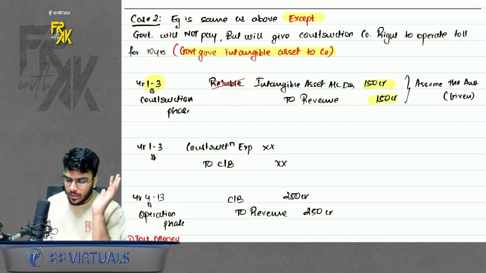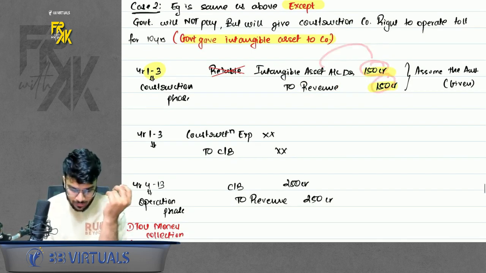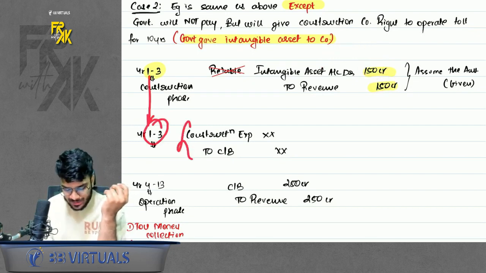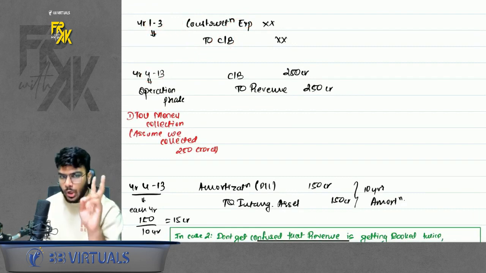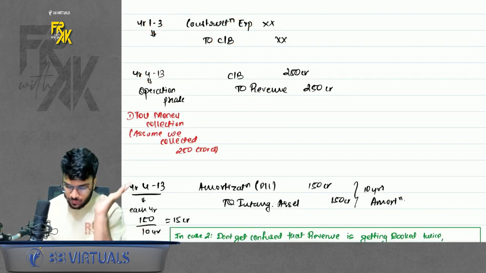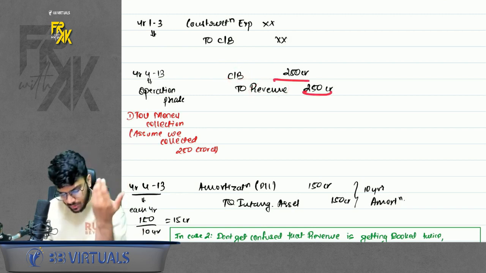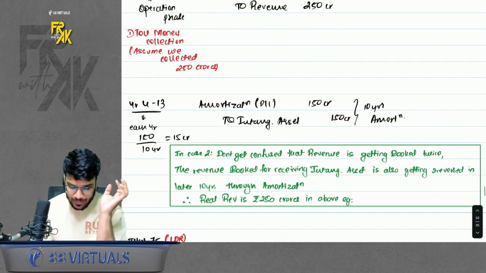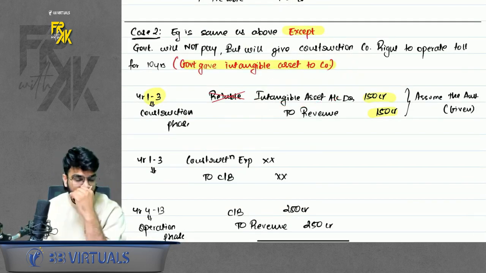Let's assume that the license worth is 150 CR. So book 150 CR to 150 CR. And if you incur any construction expense, book expense to cash bank. Then during the operation phase, two things are to be done. You will receive the money from the toll. Whatever you receive is your revenue, so book cash bank to revenue. Assuming that you receive 250 CR, book 250 CR. Then because you booked an intangible, let's say the license tenure was for 10 years.